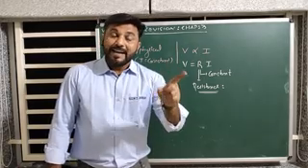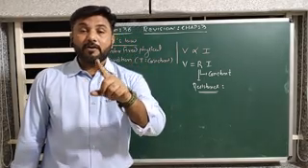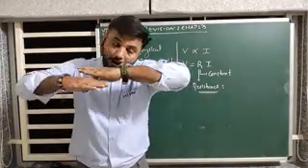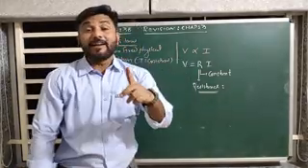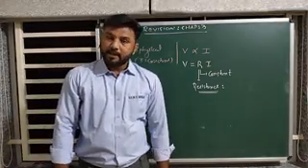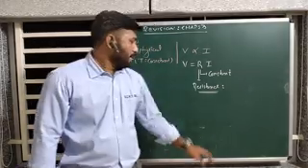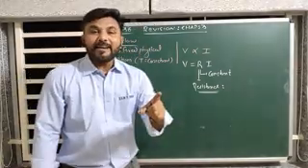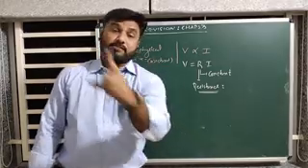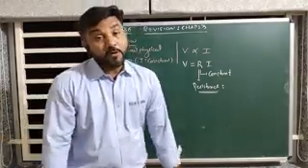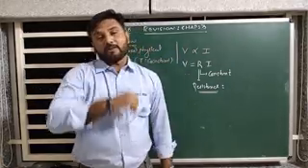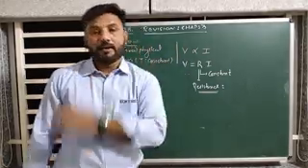Once again, let us see. What is resistance? It is a property of a conductor to oppose the flow of electric charge or electric current.